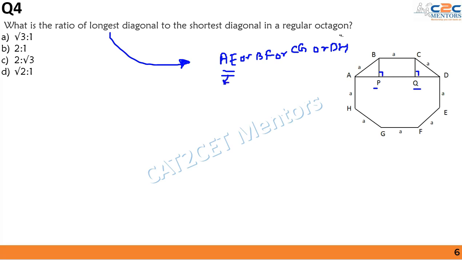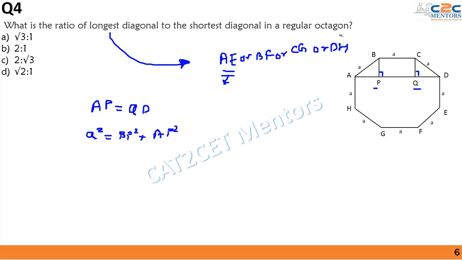Okay, so in this scenario I do know that AP is equal to QD because of the symmetry. I hope this is clear to all of you. Now if I apply Pythagoras theorem, I can say that A square is equal to BP square plus AP square.